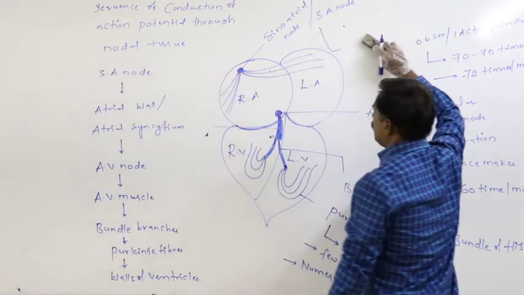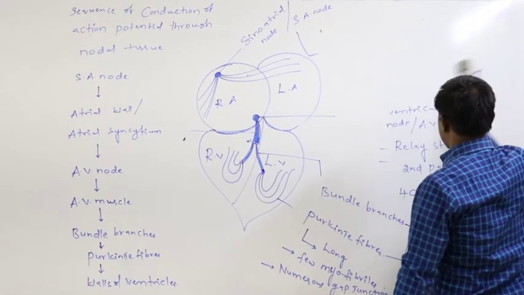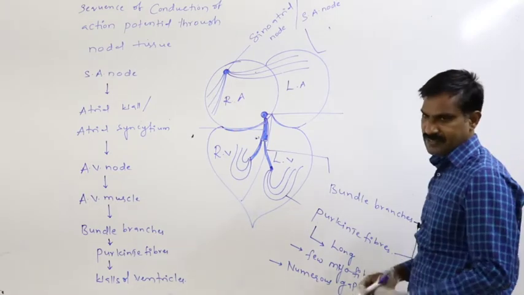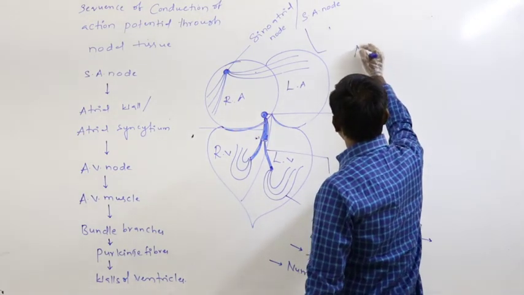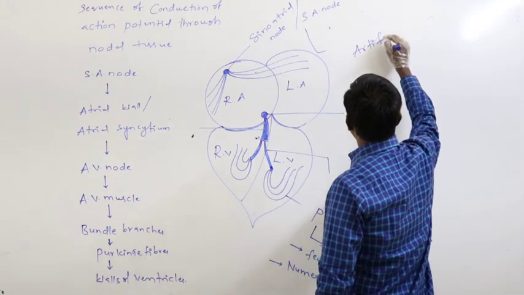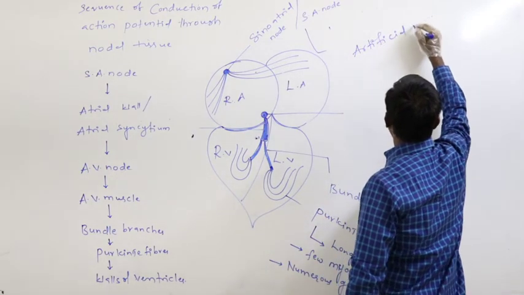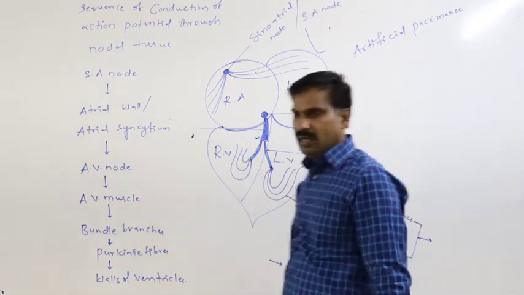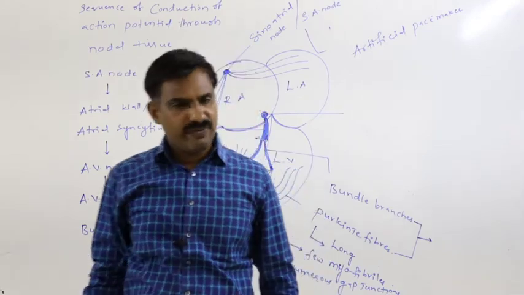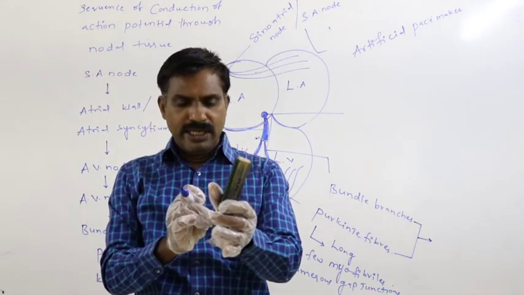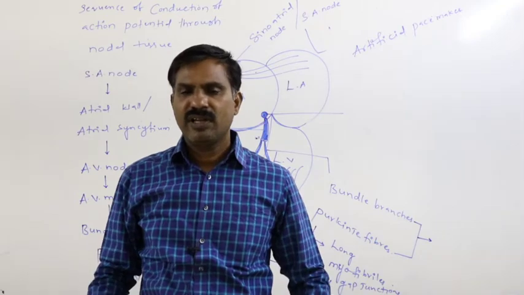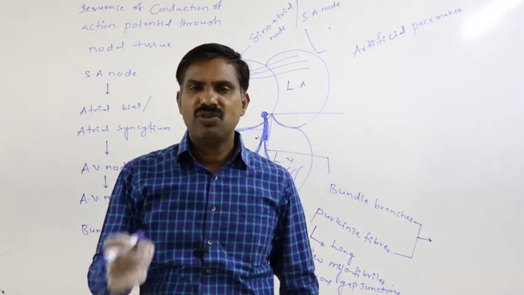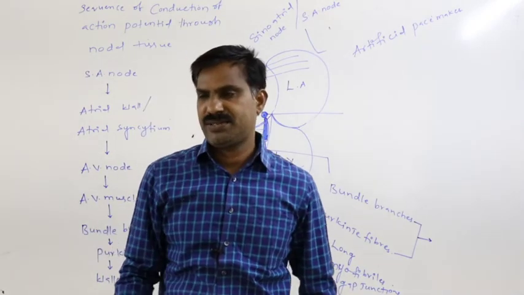Next, what is the artificial pacemaker? Whenever it is suggested by a cardiologist, what is the artificial pacemaker? Artificial pacemaker is a device. It is suggested whenever the heartbeat of a person decreases to 20 to 35 times per minute.